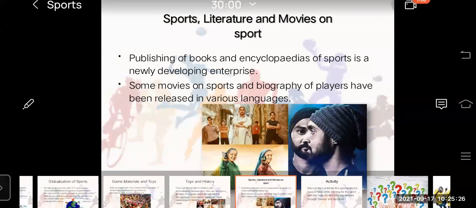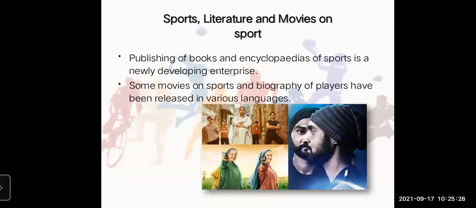The next one, sports and professional opportunities. Although sports and history appear to be distant as subjects, there is a close tie between them. Students of history can find many opportunities in the field of sports journalism. One needs to resort to history in order to write articles and reviews about sports events like the Olympics and Asiad, or national and international matches. So here, students, you can closely relate sports and history.